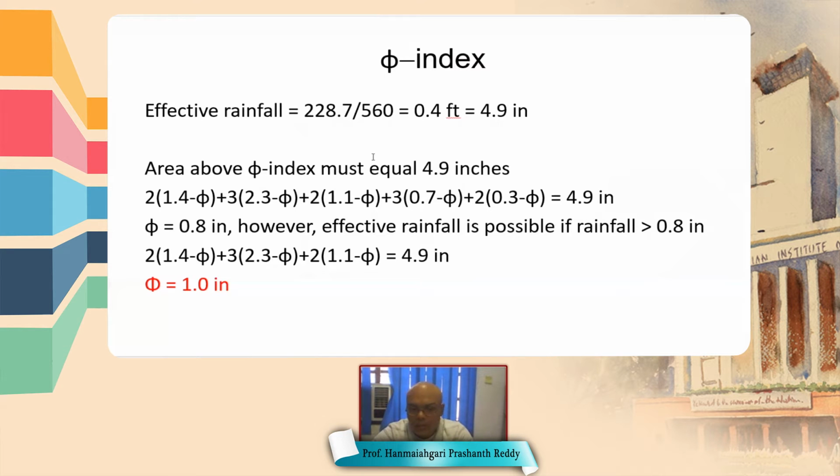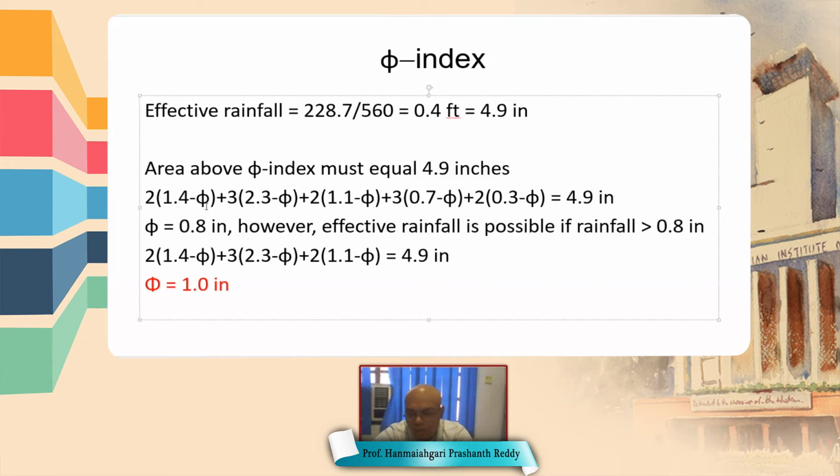Now the effective rainfall is equal to 228.7 divided by 560. Here 228.7 is the runoff volume measured at the outlet during the storm duration, and 560 is the area of the catchment. So the effective rainfall is equal to 4.9 inch.